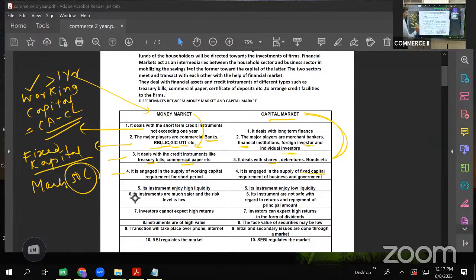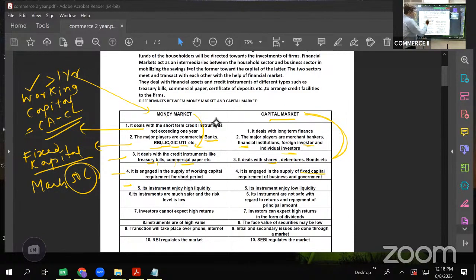Next, fifth one: its instruments enjoy high liquidity. What are the instruments? Treasury bill, commercial paper. They enjoy high liquidity. Now, what does liquidity mean? Very simple. Converting something into cash is said to be liquidity. Suppose I have this pen and I sold it for 20 rupees or 50 rupees. So what did I do? I liquidated this pen. So liquidity means easily convertible into cash.